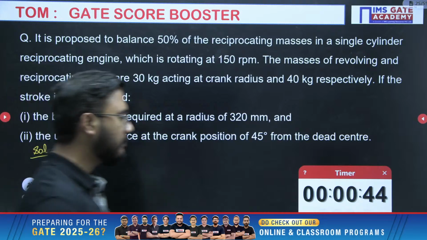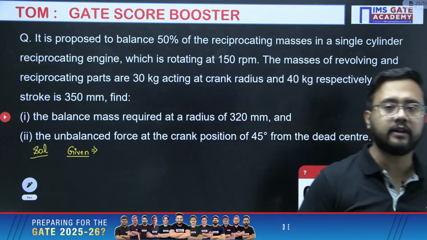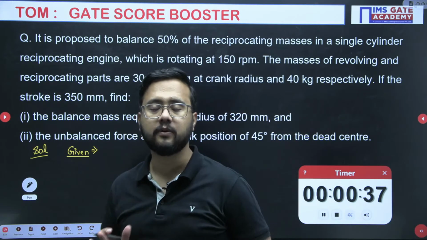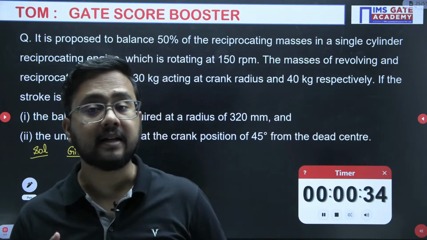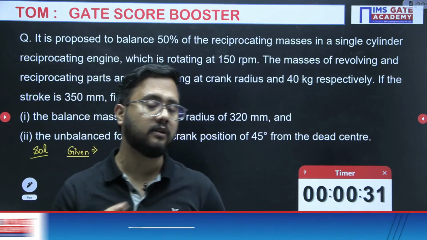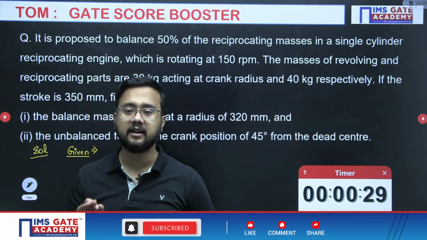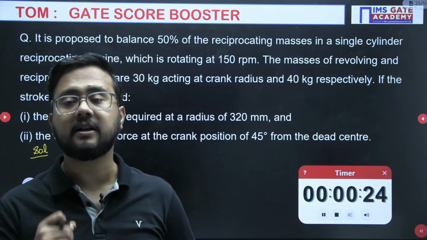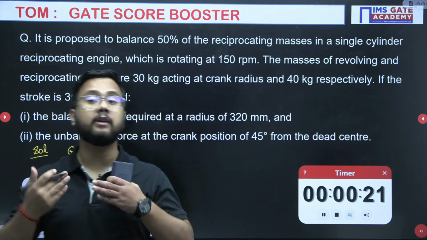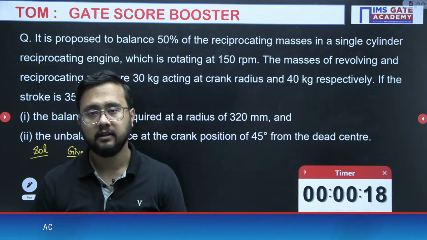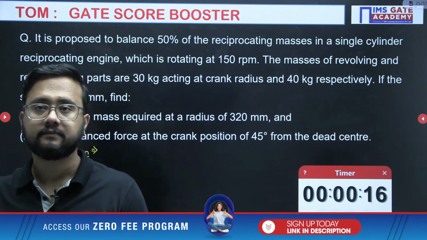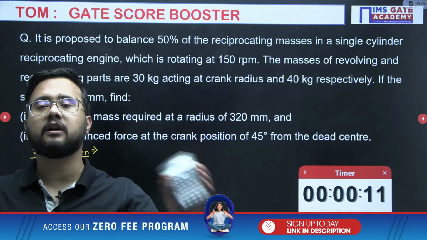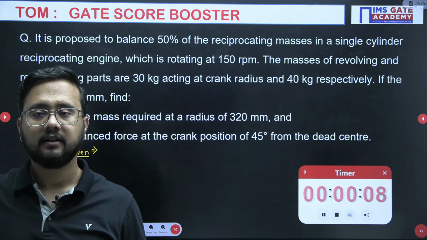I hope you remember at least this point, that balancing of rotating masses is possible. Complete balancing of rotating masses is possible, but for reciprocating masses, complete balancing is not possible. This basic fundamental detail everyone should know. So that's why we will prefer partial balancing. That's the topic you will also study, the partial balancing of reciprocating masses. Right?